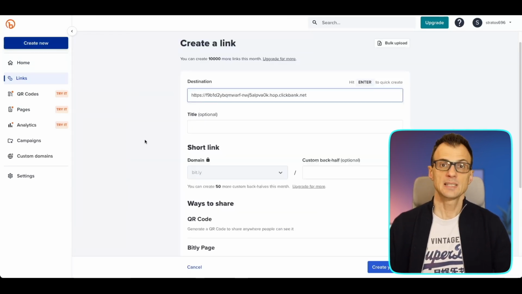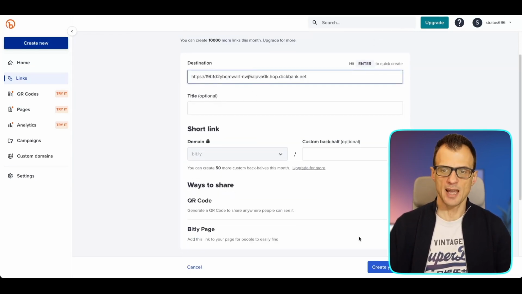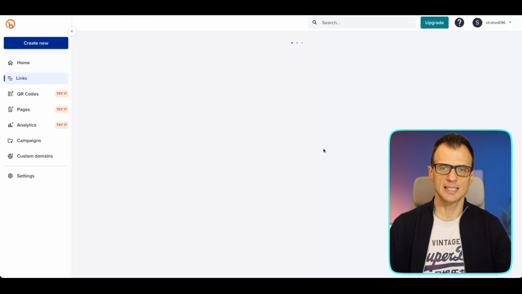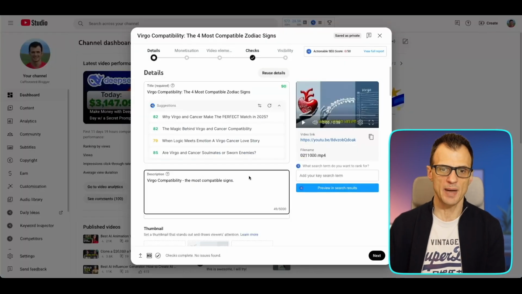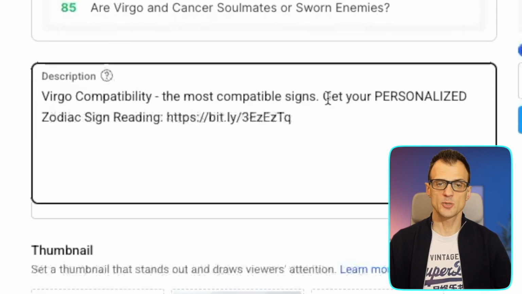So let's create new. Type in your original link over here and then click create your link, and you'll get a custom short link just like this over here. So this looks of course a lot neater, and you can now go back and enter that into the description as well. So here we're going to put a call to action, get your personalized zodiac sign reading, and then we're going to put in this link.